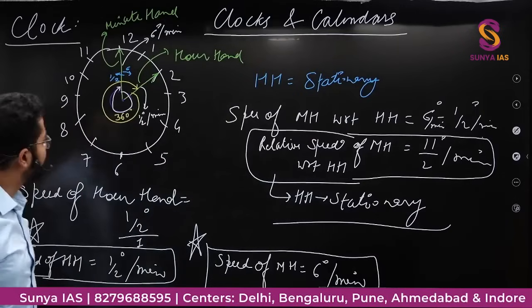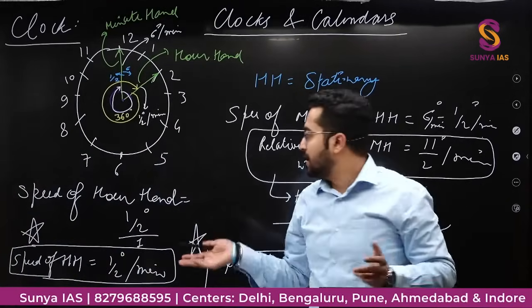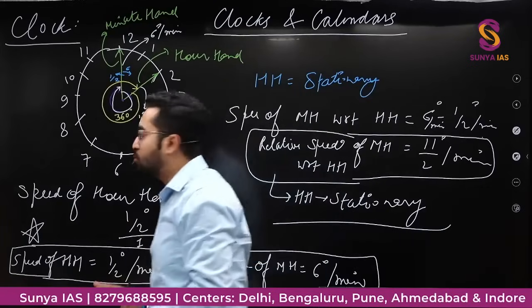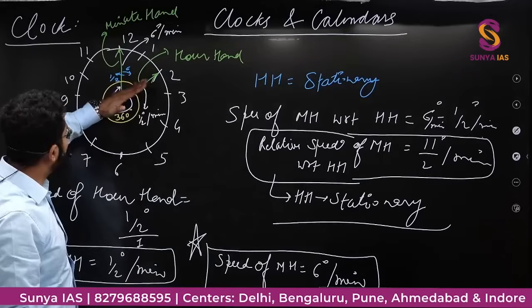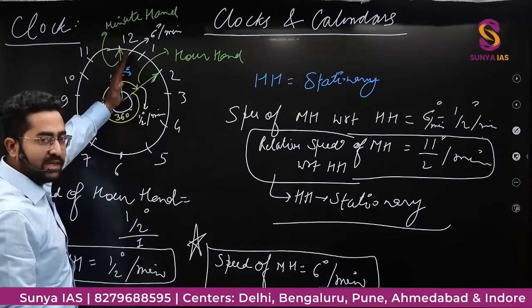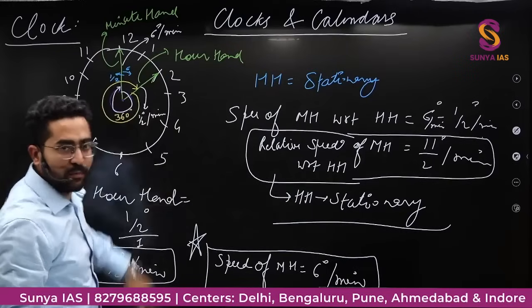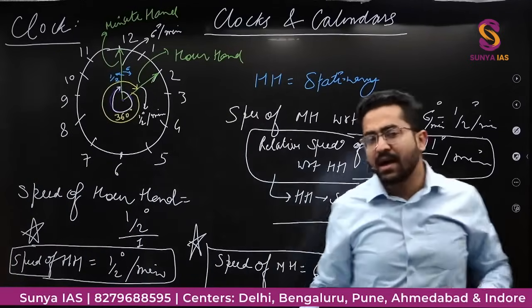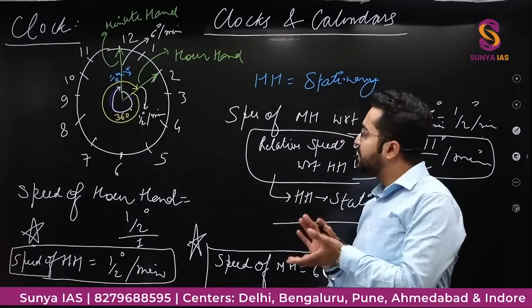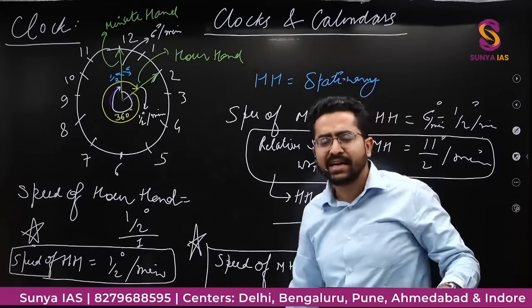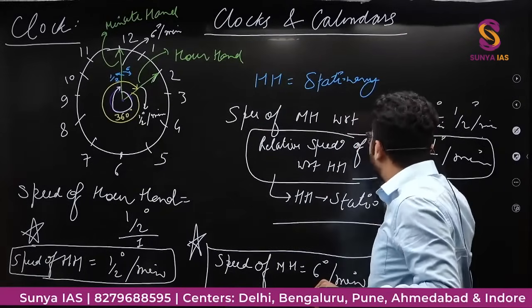Any doubt here? So that is the concept of relative speed. अब कितना simple हो गया? अब मैं क्या assume करूंगा while solving the questions of minute and hour hand, that hour hand is always stationary, minute hand is moving with the speed of 11 by 2 degree per minute. उस हिसाब से मैं डिस्टेंस और टाइम का फॉर्मूला निकालूंगा. And if they will be asking how much time they will take to coincide each other, how much time they will take when they'll be making an angle of 90 degree, 180 degree, 270 degree, whatever they will be asking, I will be able to solve the question with the relative speed concept.